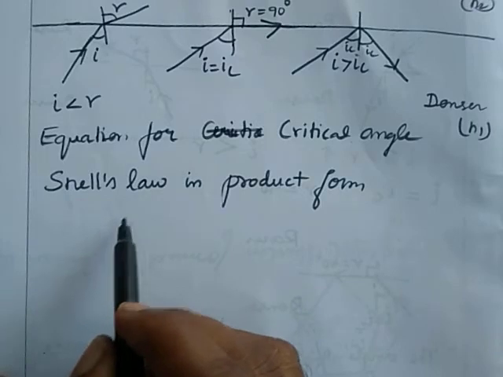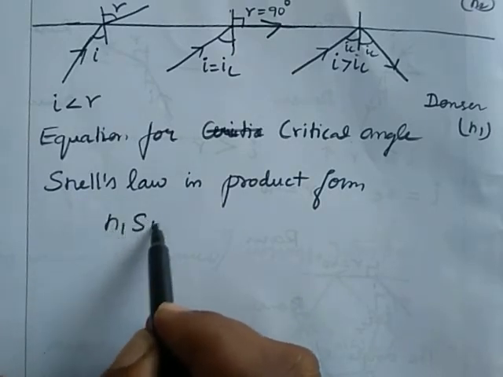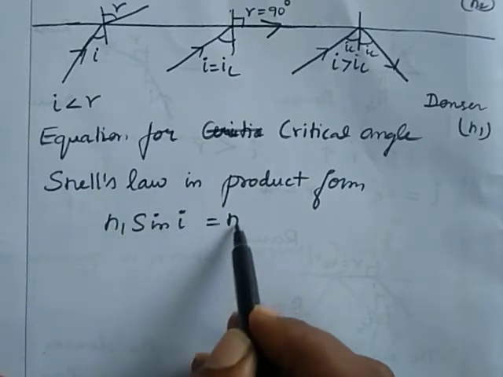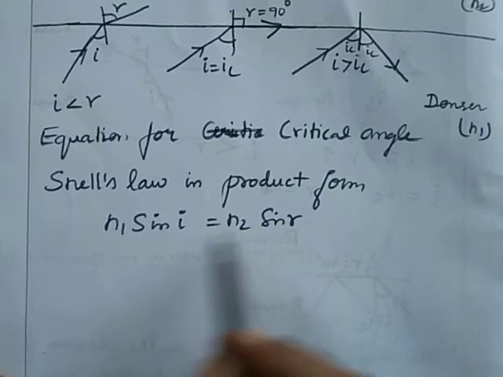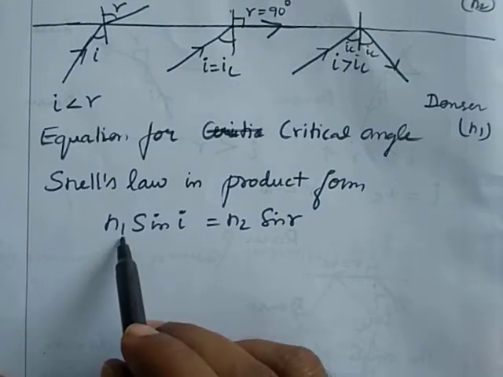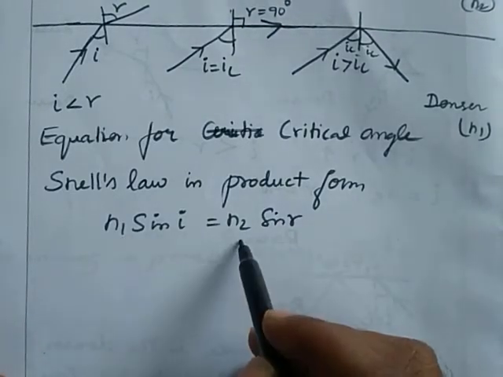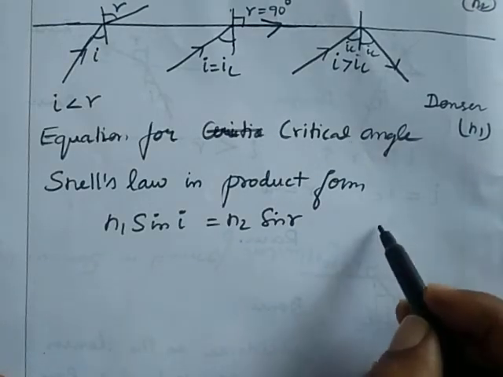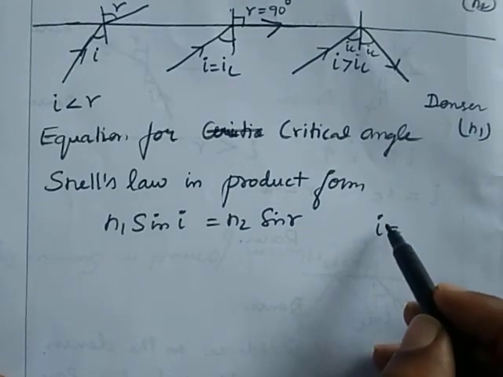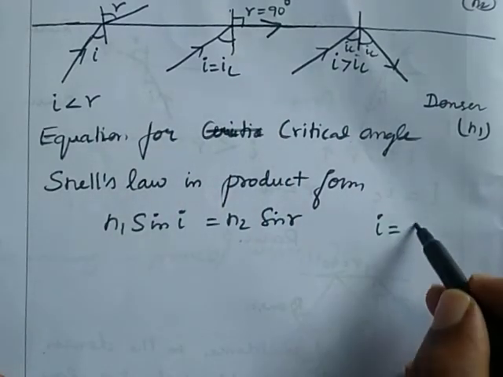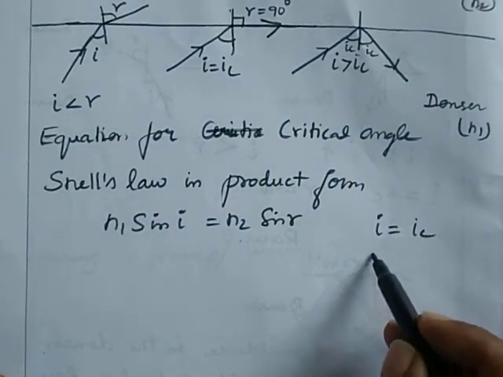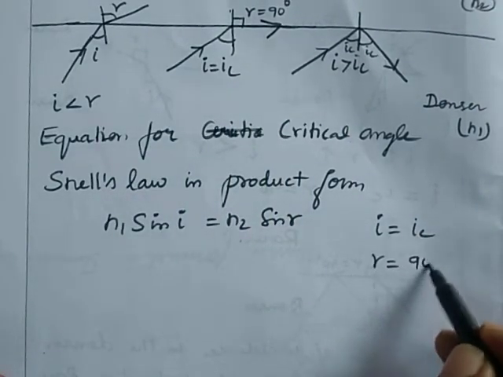We know n1 sin I is equal to n2 sin R. Here n1 is the refractive index of the denser medium, n2 is the refractive index of the rarer medium, and I is the angle of incidence that is equal to the critical angle IC, and R, the angle of refraction, is equal to 90 degrees.